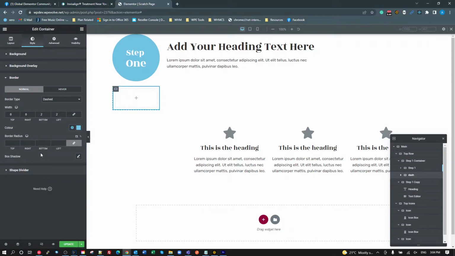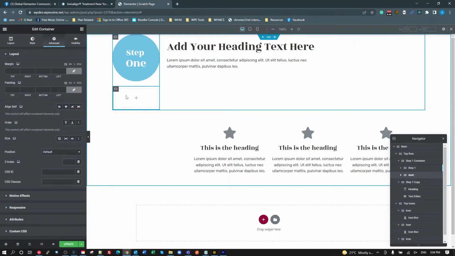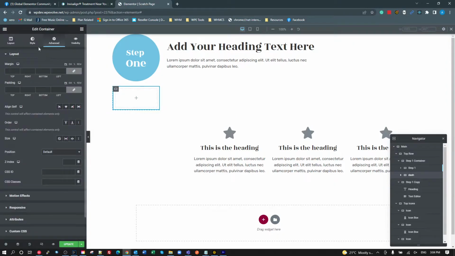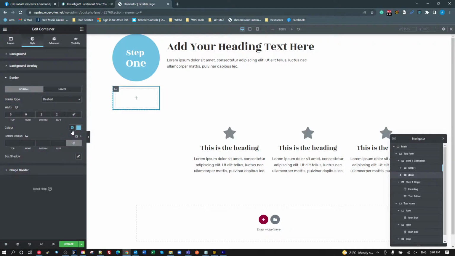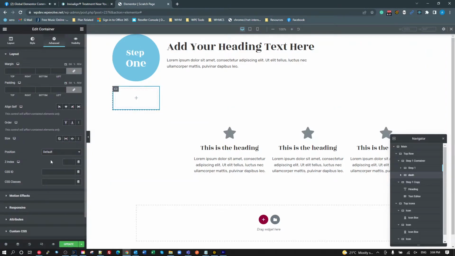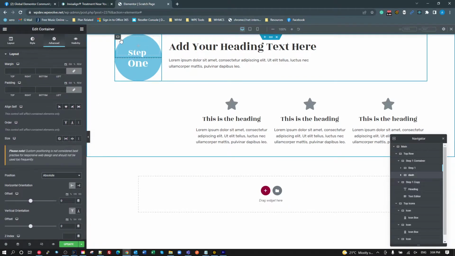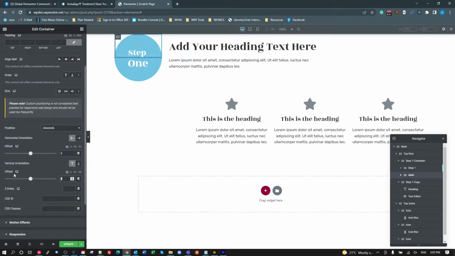All right. Now to make this work properly, actually we won't make it the primary color because I want to show you what happens with the ordering. So let's go back to the border. I'm going to make that say the text color. There we go. Then we go to our advanced tab. We want to set the positioning of this container to absolute, which sticks it at the top right. We then want to set the vertical offset to say 50%, that'll do. That sticks the container somewhere down there.